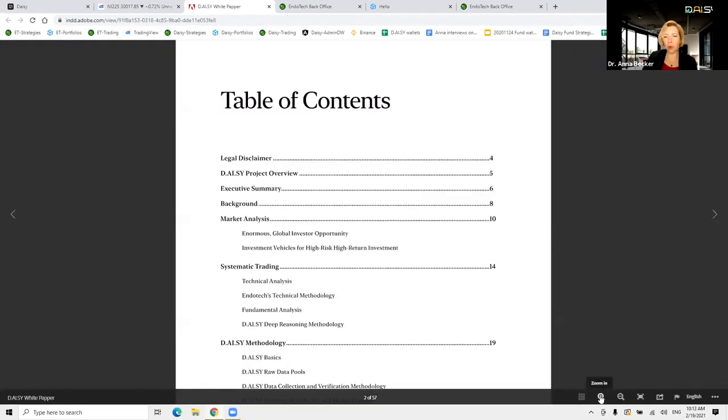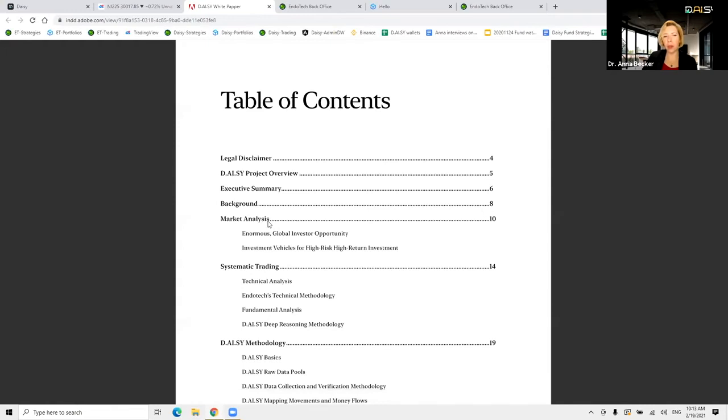The structure of the white paper is the following. We start with a standard explanation about who are the clients for the DAISY project, who are the participants of the DAISY project, how the DAISY project is structured within Endotech and the rest of the group. You will read the executive summaries, basically the vision, the mission statement. And then we will dive into the details of how trading is done.